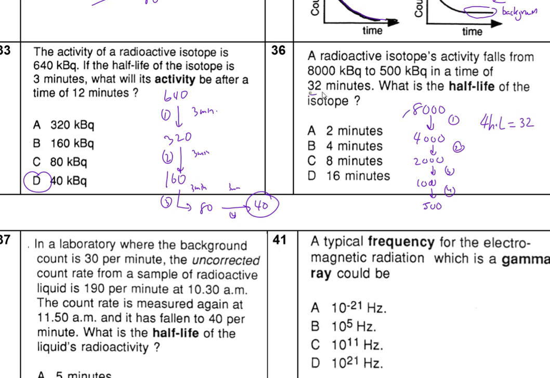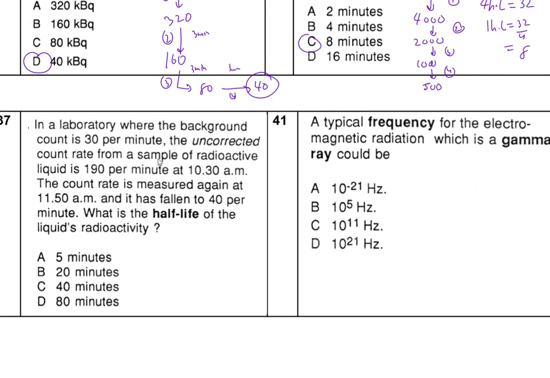So it tells us there. Therefore, 1 half-life is what? 32 divided by 4. Now you guys can do the maths. Okay, you've been doing maths. 8 minutes again. Okay, how easy is this?